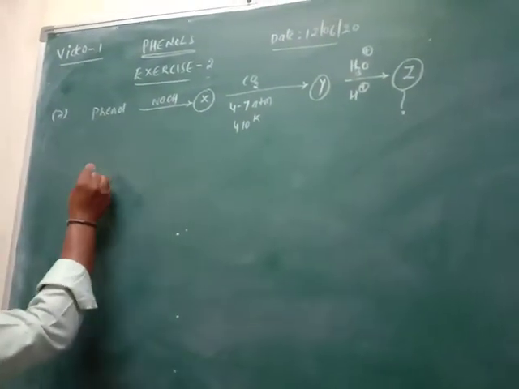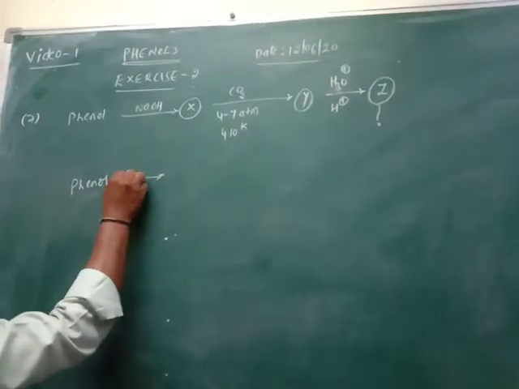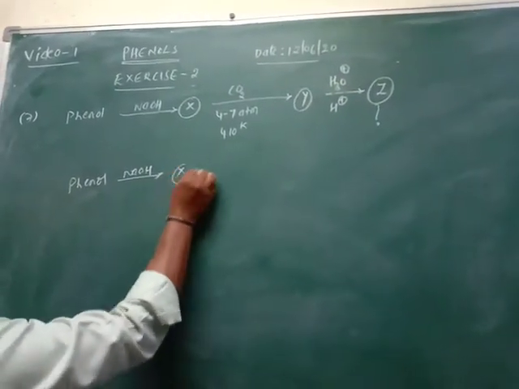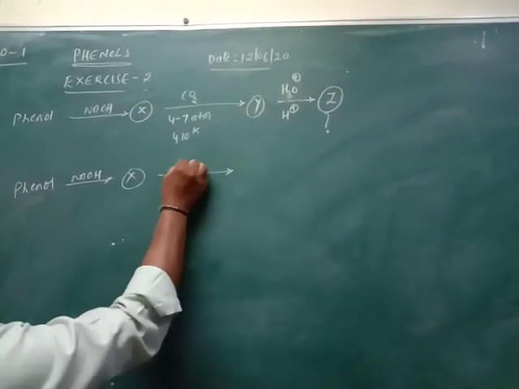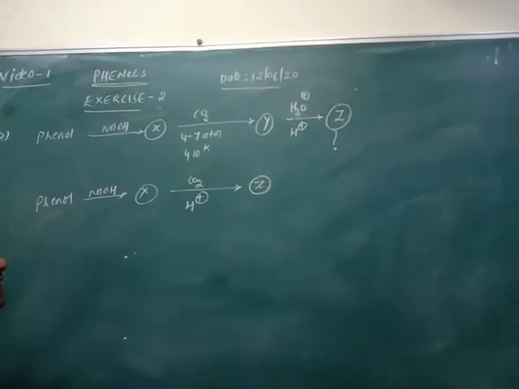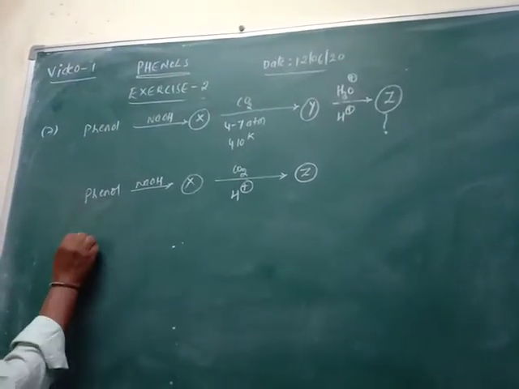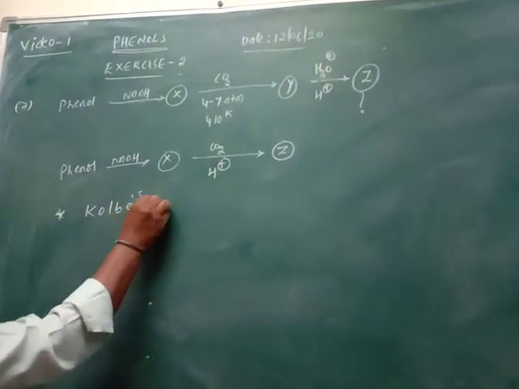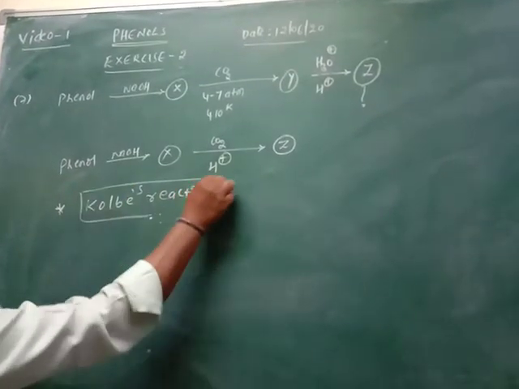So simply, phenol is treated with NaOH, then it gives compound X. Then compound X in the presence of CO2 and H plus gives compound Z. Actually, this reaction is the Kolbe reaction. So what is the Kolbe reaction?